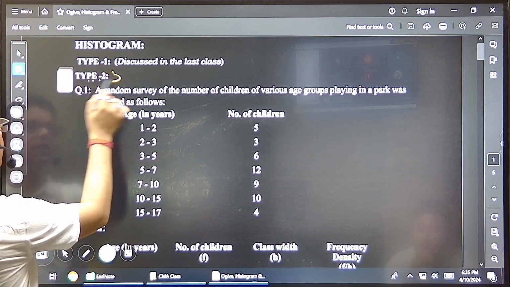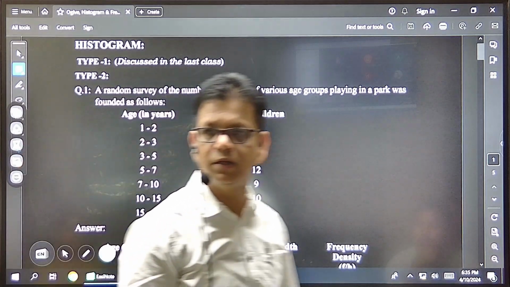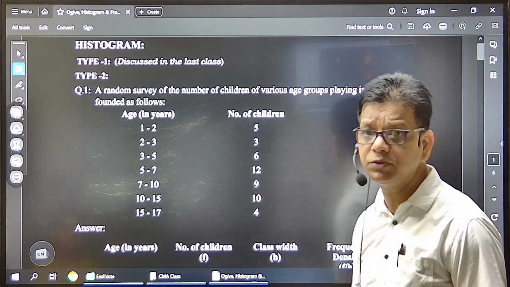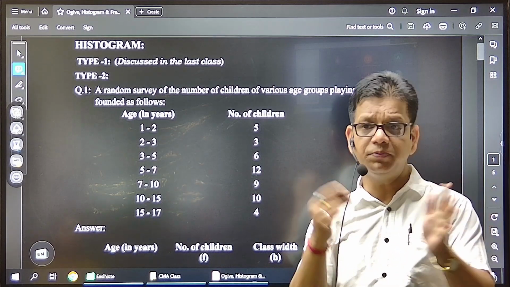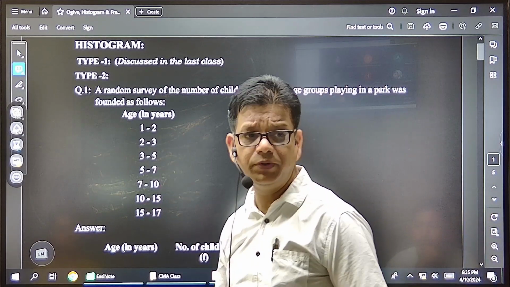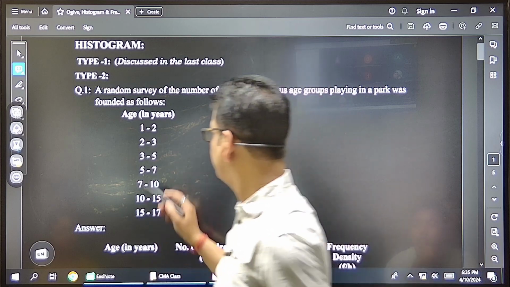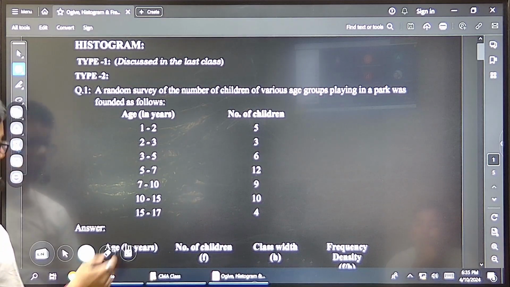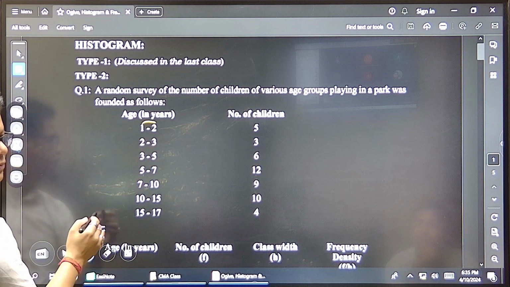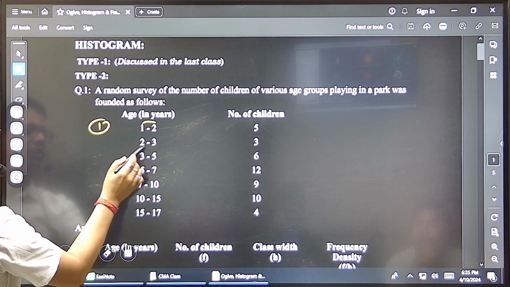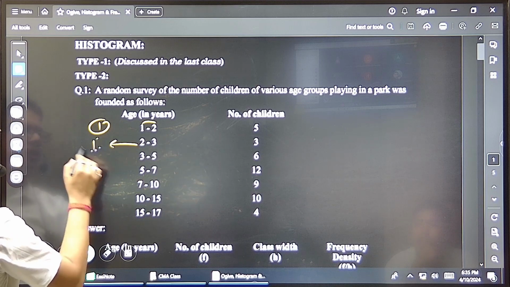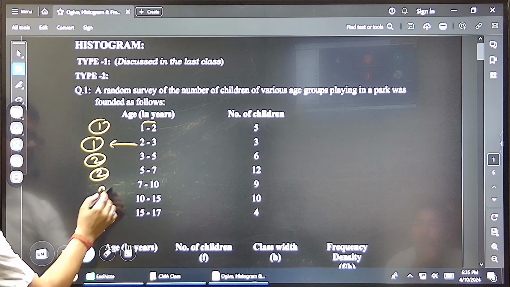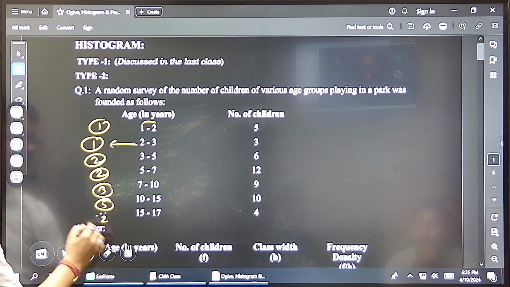The problem here is the data is continuous, that's fine, but class sizes are not equal. Now class width, I told you, we have to subtract these, yes or no? Class width means the class gap. If you try to find the class width: 2 minus 1, 1. 3 minus 2, 1. 5 minus 3, 2, again 2.